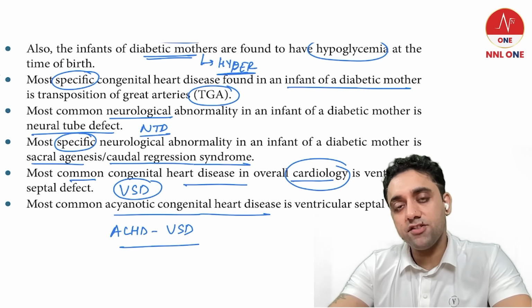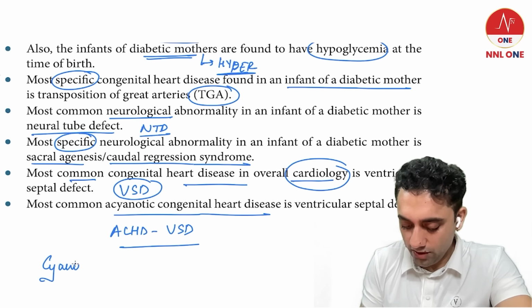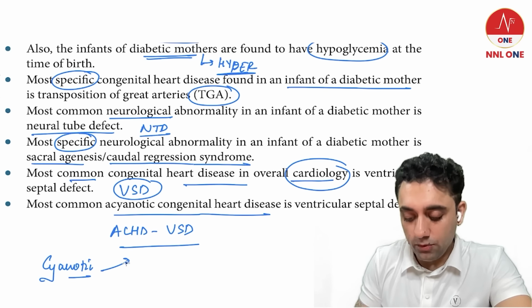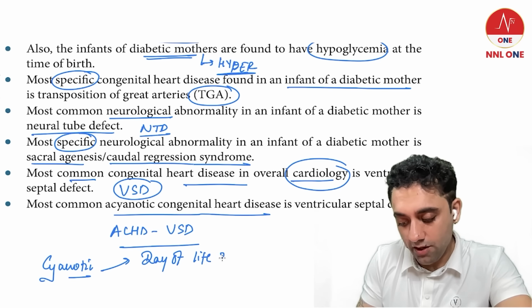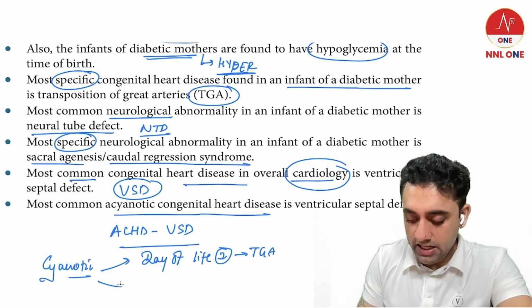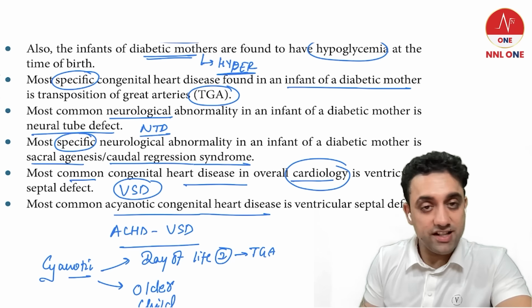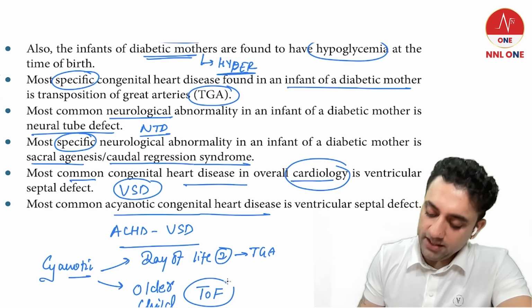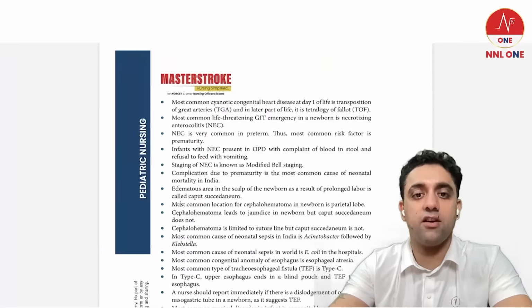Specifically acyanotic congenital heart disease, the answer is again VSD. And which is the most common cyanotic congenital heart disease? In a 1-day-old cyanotic baby, the most common congenital heart disease is TGA. If I talk about older children, like a 1-month-old, 6-month-old, or 1-year-old, then the most common cyanotic congenital heart disease is TOF, that is, tetralogy of Fallot.